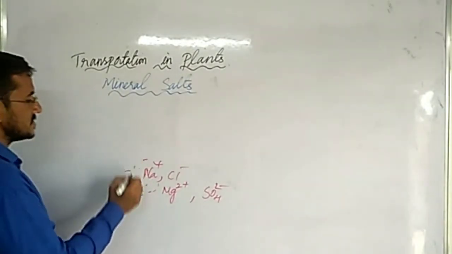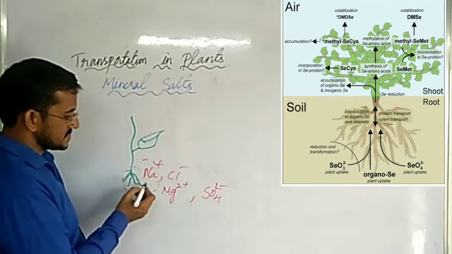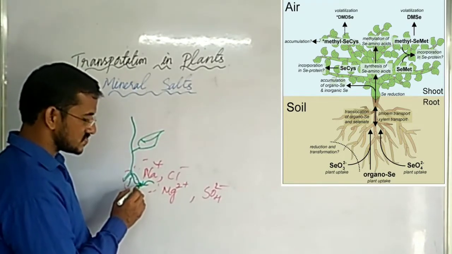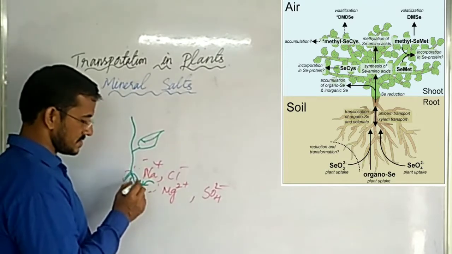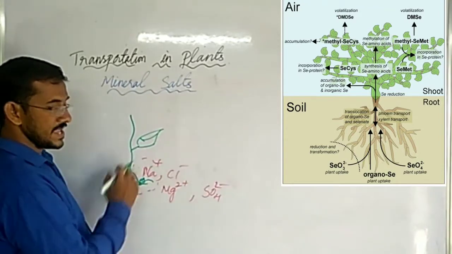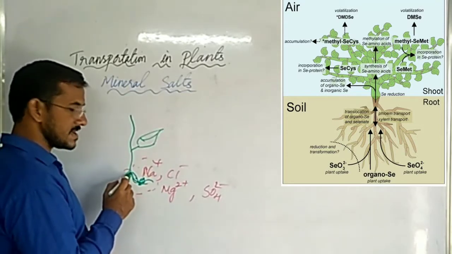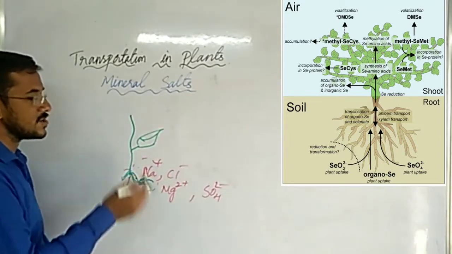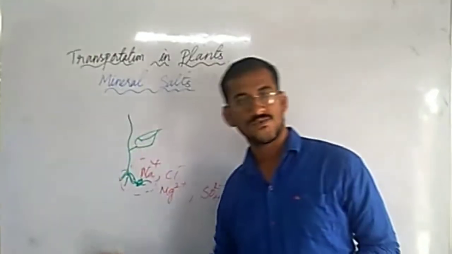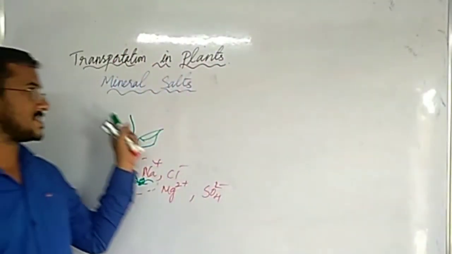So this is the soil, these are the roots, and this is the plant. What happens from here? The cytoplasm of the cells present in the root hairs and roots uses energy, ATP, to take these ions and salts and absorb them into the xylem. When they come into the xylem, they mix with the water and are transported along with the water to all parts of the plant. So this is about transportation of minerals and salts.